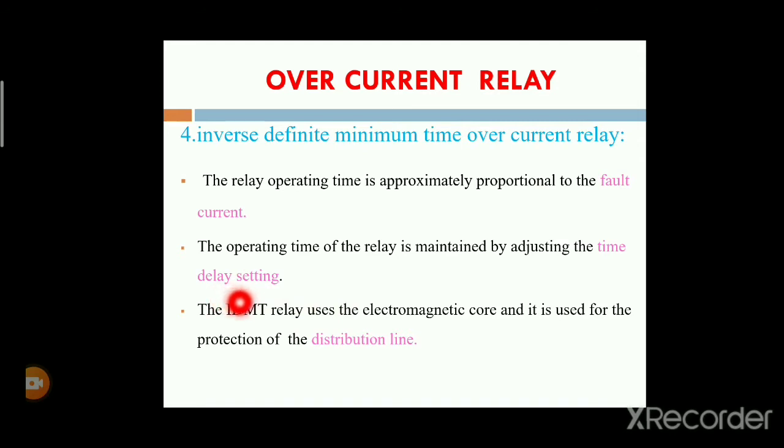This inverse definite minimum time relay uses the electromagnetic core and is used for the protection of distribution lines.